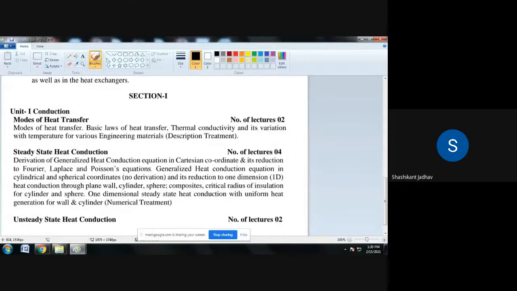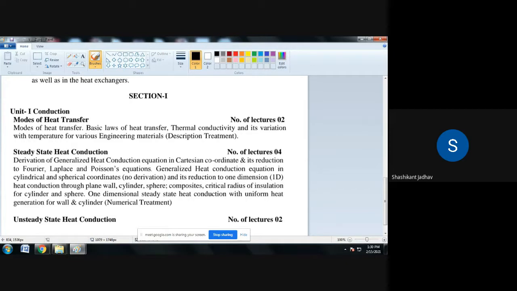So what is Fourier's law? It states that Q is directly proportional to area and dT by dx. Here Q is the rate of heat transfer per unit time, so its unit is joule per second. If we consider only the heat, the unit is joule. But when we consider the rate of heat transfer, the unit is joule per second, and that joule per second is nothing but watt.